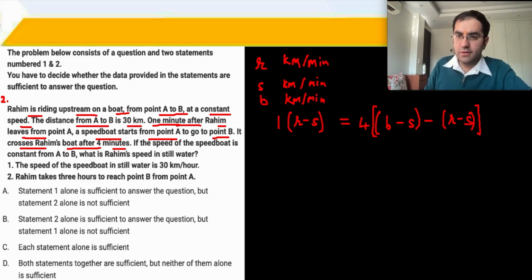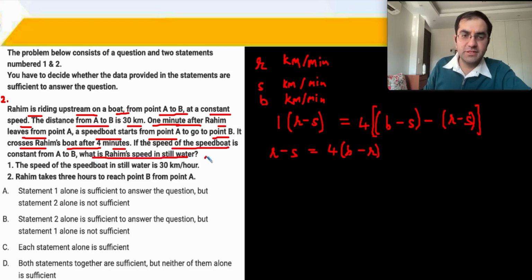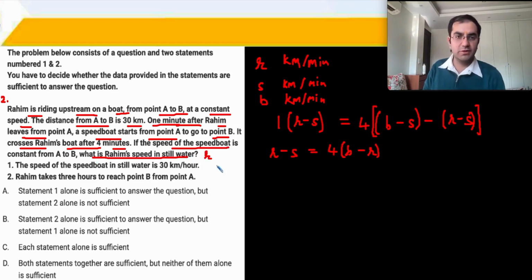This is straightforward now. So you have R minus S is the distance is equal to 4 times B minus R. So we have three variables in this particular equation. If the speed of the speedboat is constant, what is Rahim's speed in still water? They want us to calculate the value of R, and so far for this 4-minute calculation we didn't really require the distance of 30 kilometers.